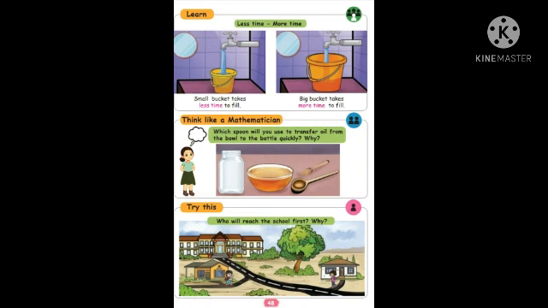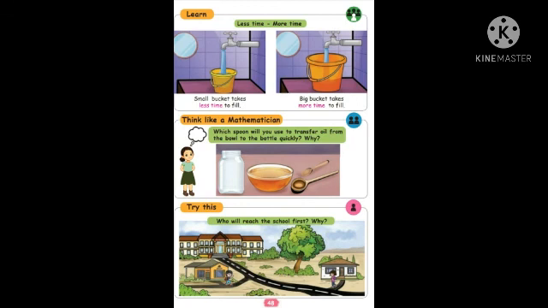Okay, think like a mathematician. Which spoon will you use to transfer oil from the bowl to the bottle quickly? Why? We can take the oil with a small spoon or a big spoon. Big spoon, because it will take more oil, and the small spoon will take only a little, so it will take time. So with the big spoon, the time is very less, and we can fill the oil bottle very soon. Okay children? This is all common, as mathematicians we have to think and do it.